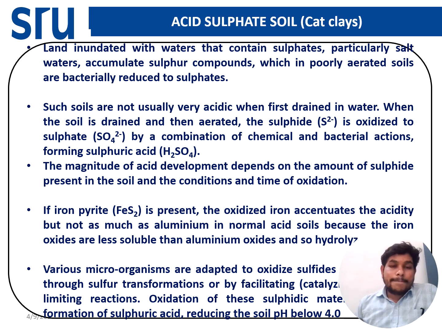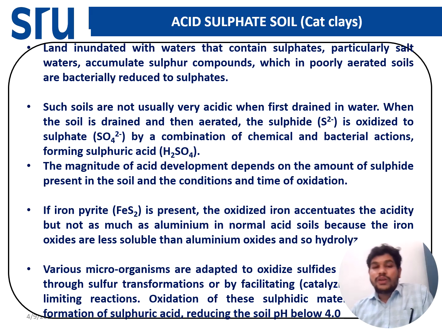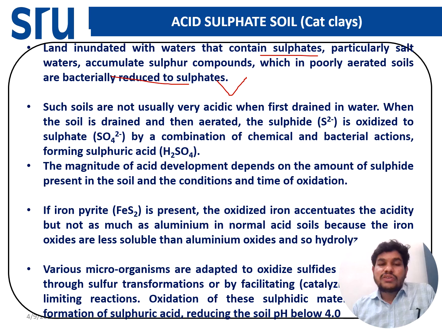Then what is happening in the soil, how will this soil form? This soil is formed in the coastal area. Near the coastal area, this soil will form. Suppose the land is inundated with water which contains sulfate, or salt water which contains sulfur compounds, and the soil is poorly drained, there is no problem. Bacteria will reduce sulfate to sulfide.